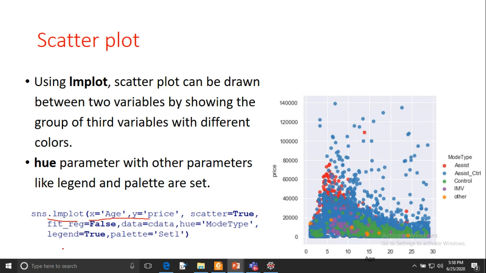Legend is equal to true. So this is the legend. In the legend, you can see the third variable, and the two variables, x axis and y axis, you can see here. And palette, this is the color palette. We have a three color palette: Set1, Set2, Set3. This is Set1 I am setting here. It is showing my points in different colors: red color and blue color and green color, and some are orange color. So you can see here assist and assist control, IMV and other. These are the modes, the types of modes of the ventilators, and we can see they are shown in different colors.